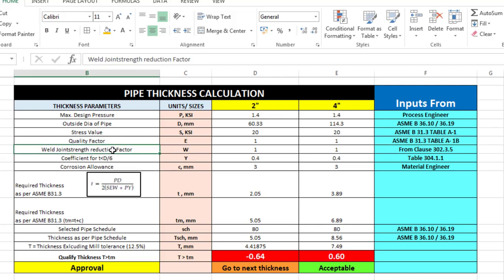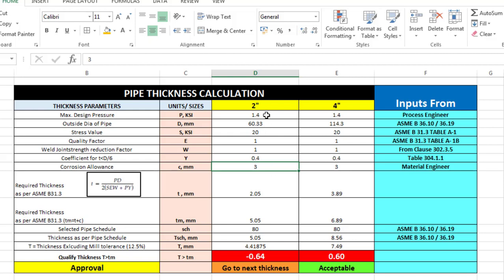So what is weld reduction factor? This I have already shown you just before. You will be able to get it from this table, which is 302.3.5 basically. So this is where you can collect the input for your calculation. Then the coefficient Y is 0.4, as I told you. We have to take it from 304.1.1. And corrosion allowance is generally an allowance that you get from the material engineer. This includes the mechanical allowance as well. In this case I have considered the corrosion allowance as 3 mm.